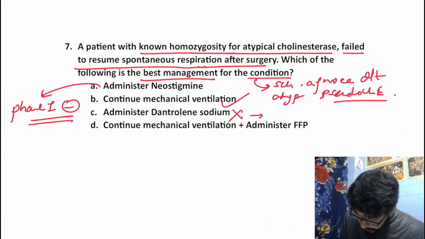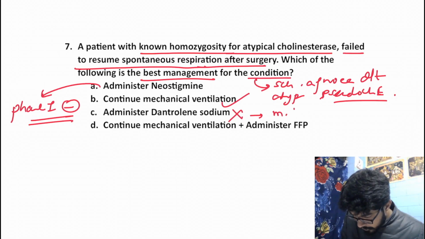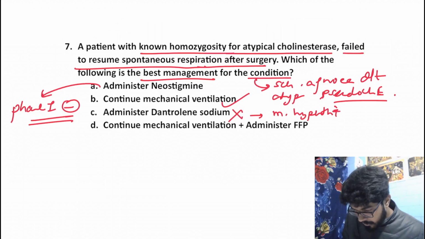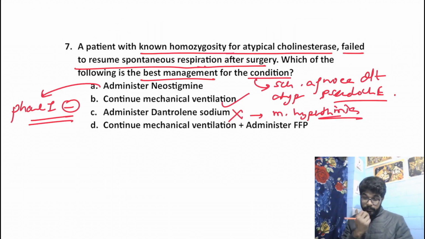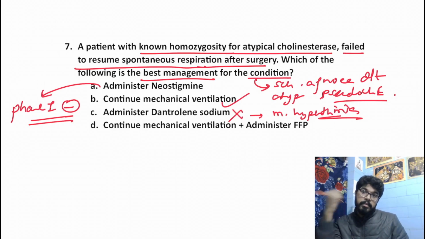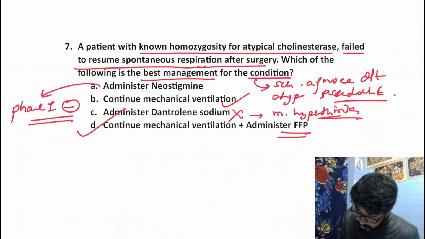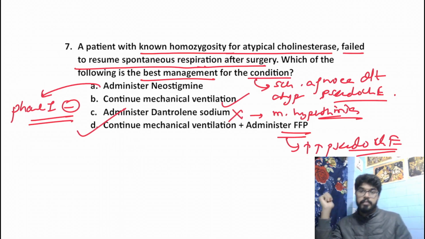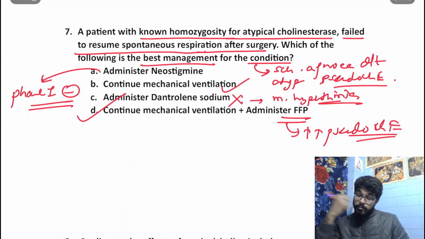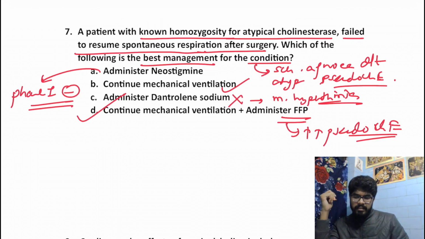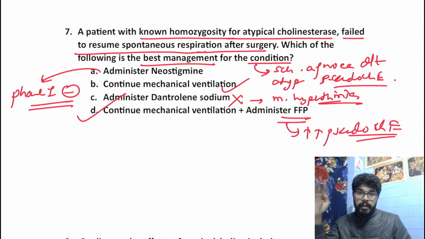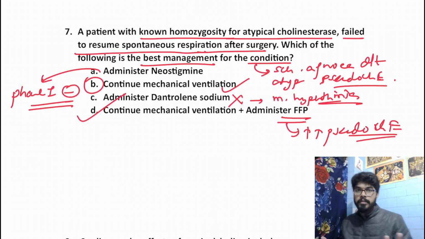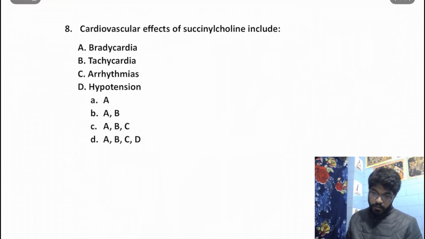Administer dantrolene sodium. No, dantrolene sodium has role only in malignant hyperthermia, no role over here. Continue mechanical ventilation and administer FFP. That is the best thing that we can do, because FFP can increase pseudocholinesterase production. So the best answer over here would be option D, although FFP is practically not administered. But if we get an option where both of them are present, mechanical ventilation plus FFP, that should be our answer. Had option D not been there, then option B would have been our answer. Okay. Moving on to the next question.